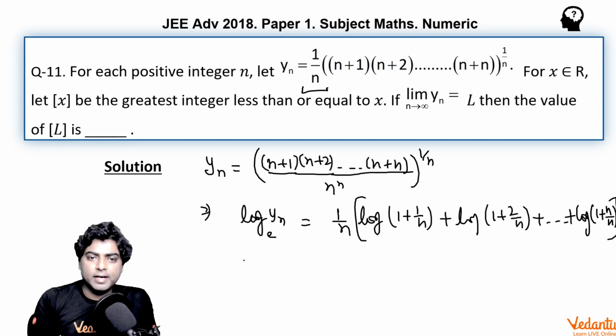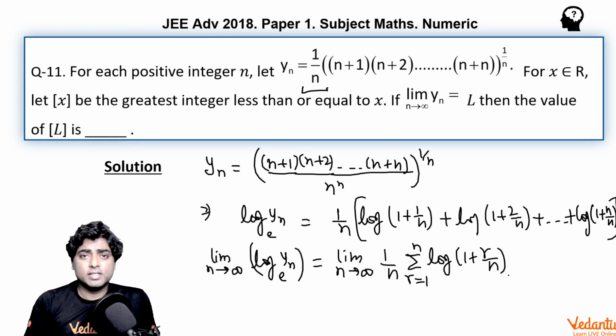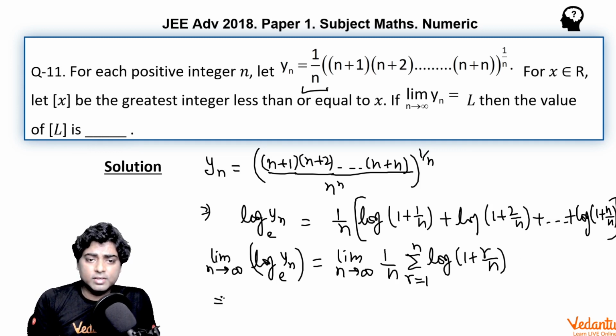Now apply the limit as n tends to infinity: limit of log yn to the base e equals limit of 1 by n sigma log of 1 plus r by n, r ranging from 1 to n. Now we know from the concept of definite integration as a limit of a sum that we can convert it into an integral. On the left, I can take the limit inside the log since log is a continuous function.